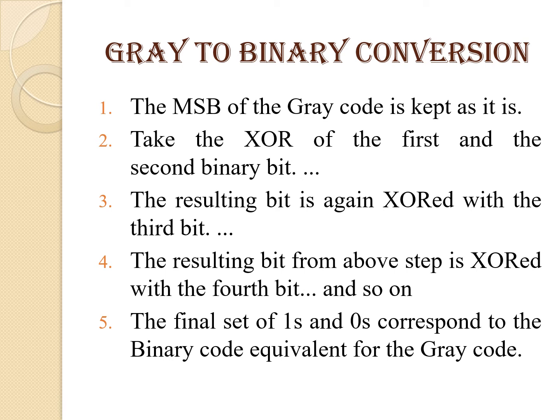Again, here there is a slight difference. The MSB of the gray code is kept as it is, as we have seen earlier. Then take the XOR of the first and the second bit, and now the third step is different. Here we need to consider the resulting bit from the previous step, that is step 2. That resulting bit is XORed with the third bit of the gray code. The resulting bit from the above step is XORed with the fourth bit, and so on. The final set of ones and zeros corresponds to the binary code equivalent for the gray code. Let us see some examples to clear the concept.